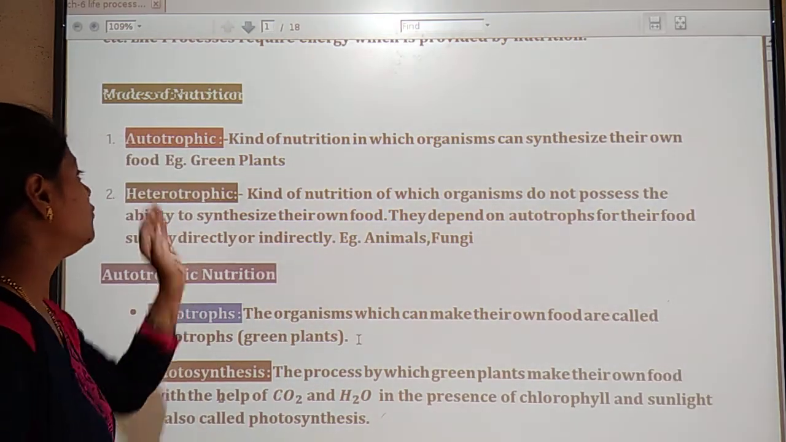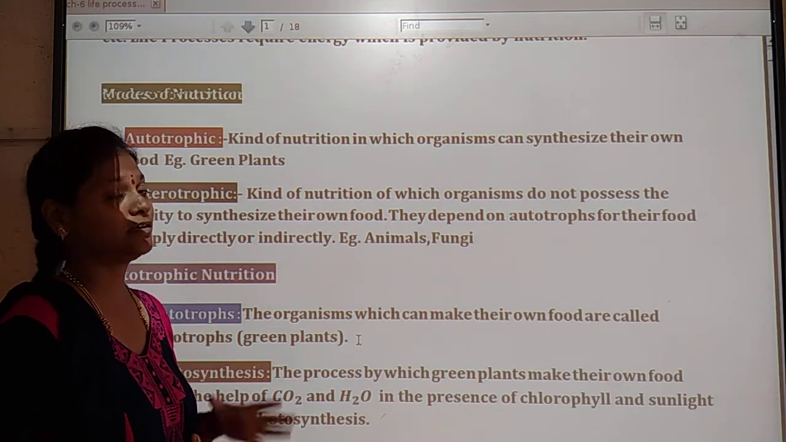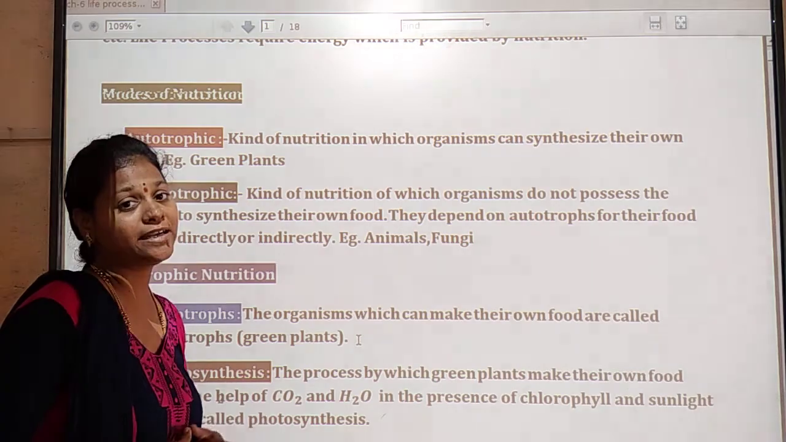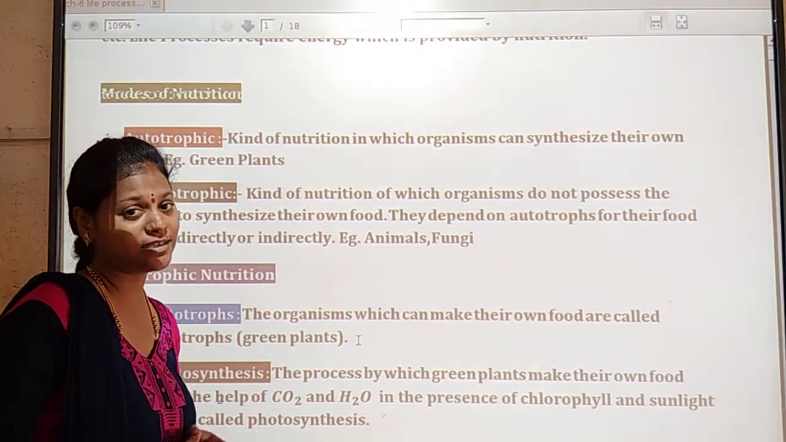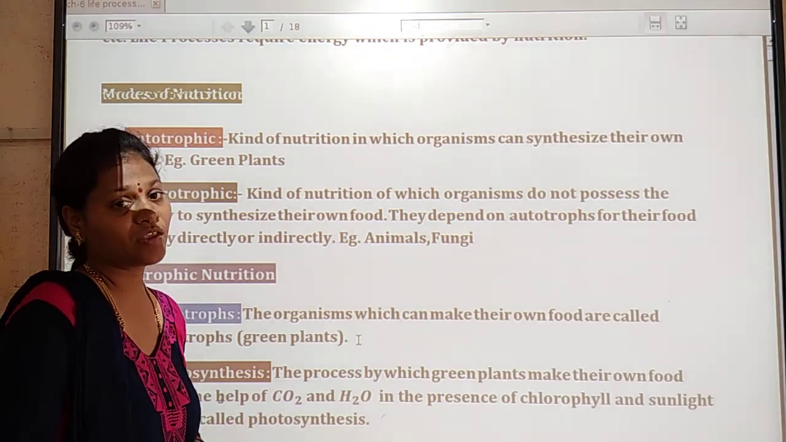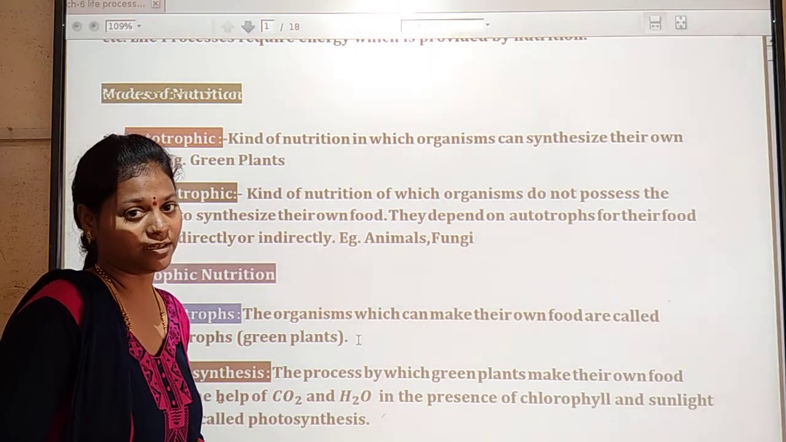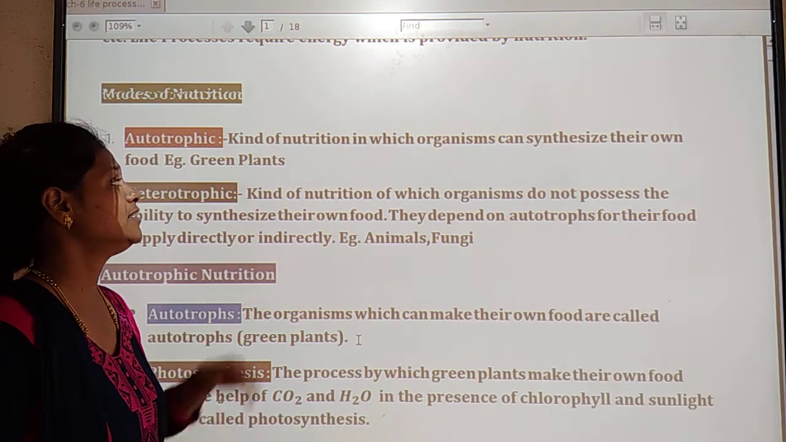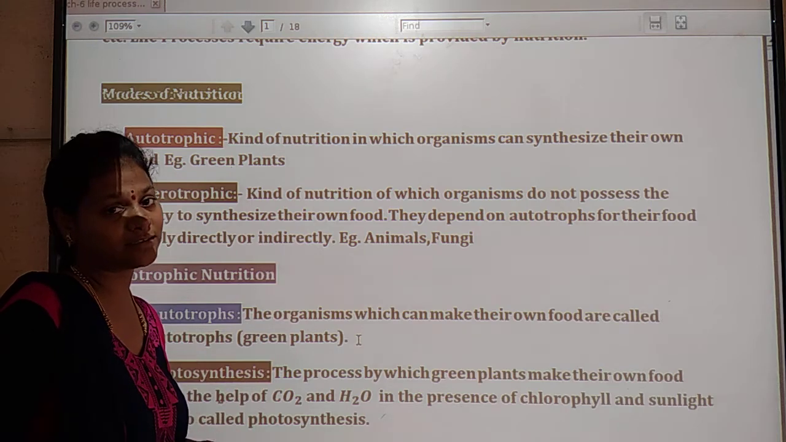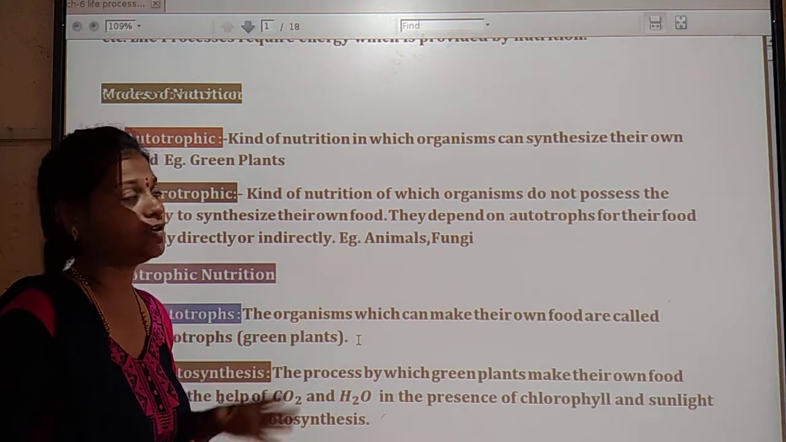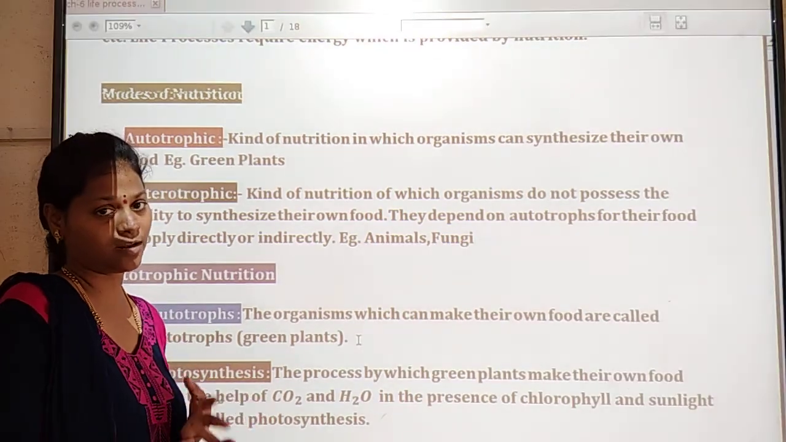See here, what are autotrophs? The plants can prepare their own food. The plants can synthesize their own food with the help of sunlight and some raw materials. It is a kind of nutrition in which organisms can synthesize their own food with the help of sunlight, water and carbon dioxide.